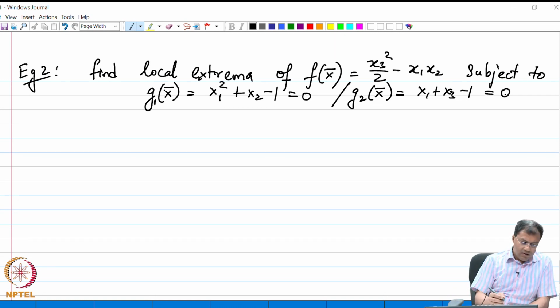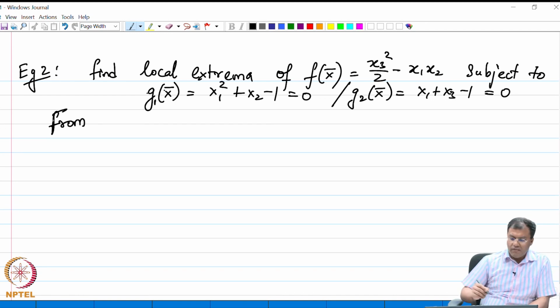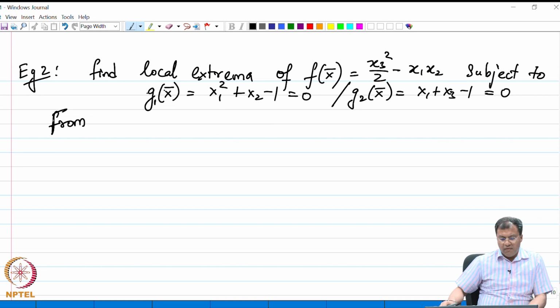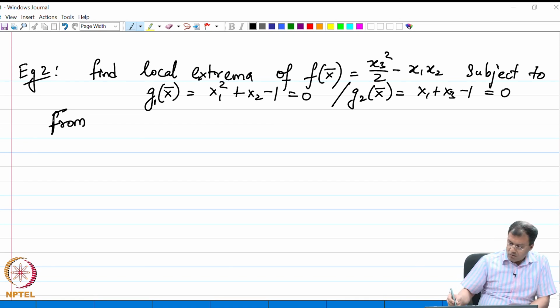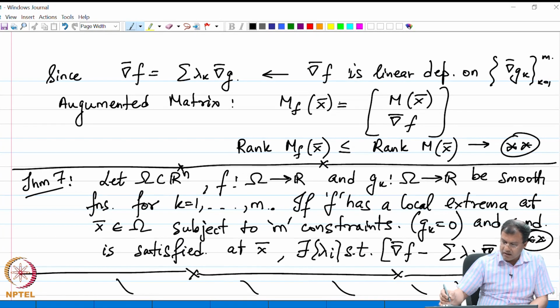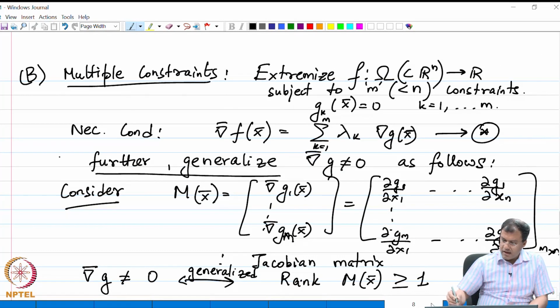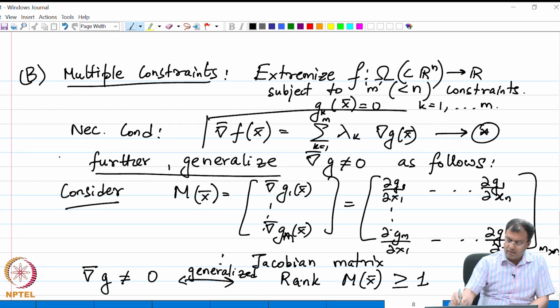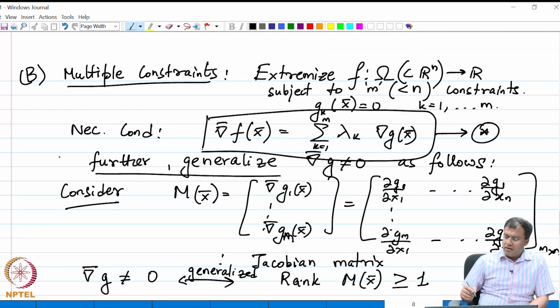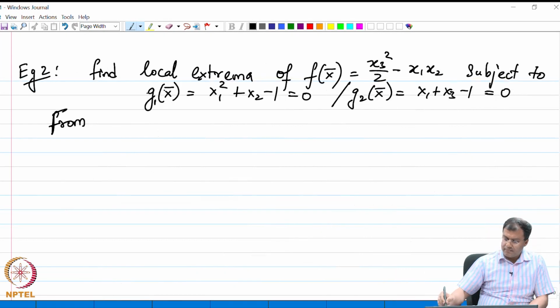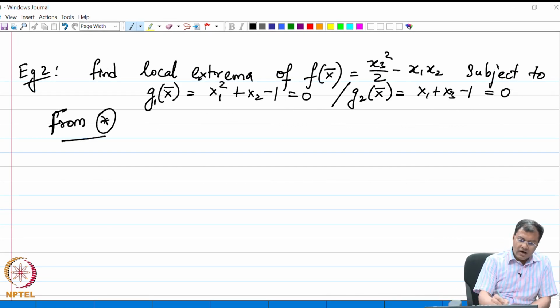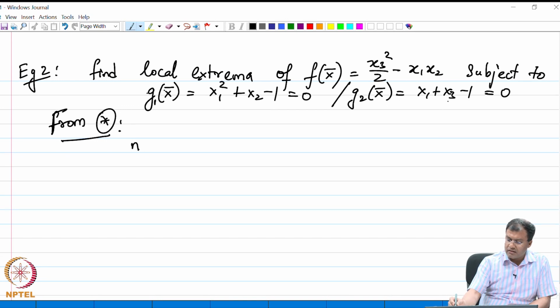Now, how are we going to approach this problem? We will just use our Lagrange multiplier conditions to begin with. So, I have defined my Lagrange multiplier condition as star. Here is the condition. So, from star I see that I can directly find, here I have that n, the total number of variables, is 3.